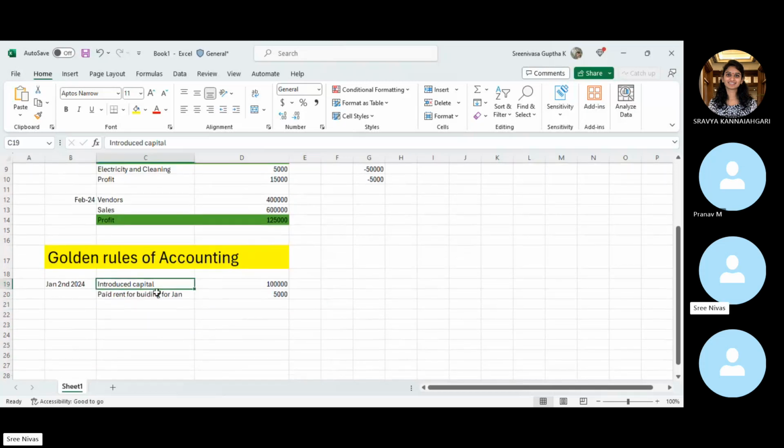So what happened in the first transaction, that is, introduced capital? What do you mean by introduced capital? We have transferred 1 lakh to the business bank account. That means we are receiving the cash. In our books of accounts, we are receiving the cash. That means we need to see what is happening.